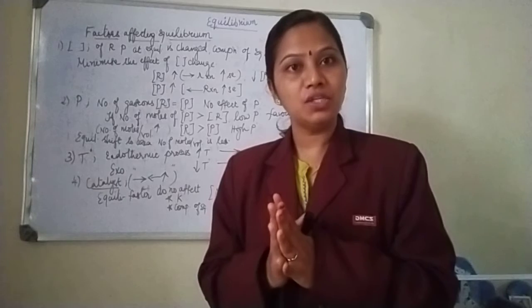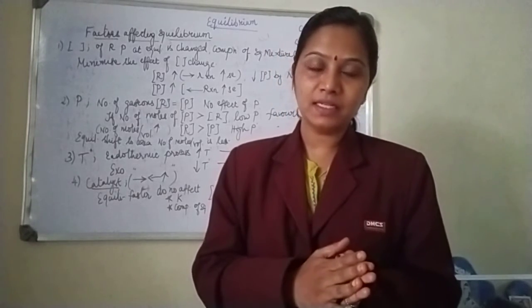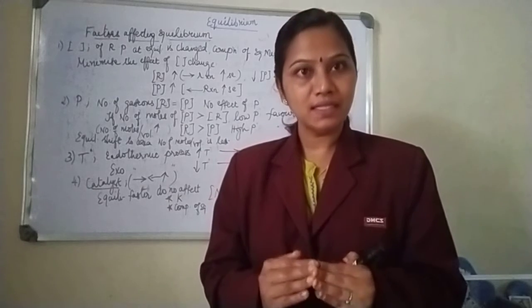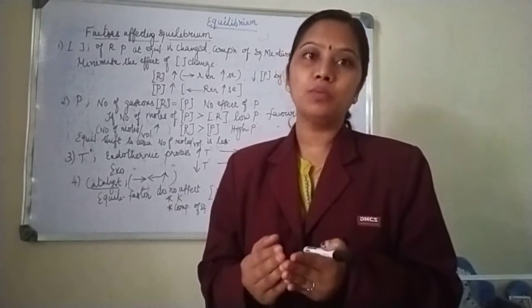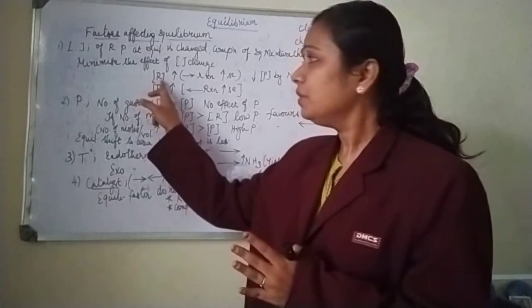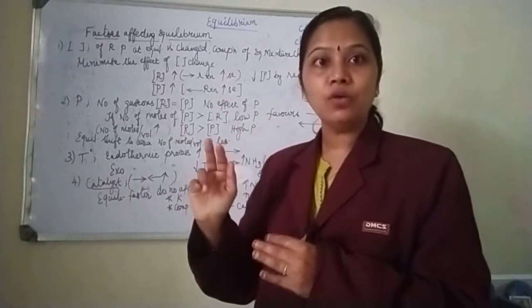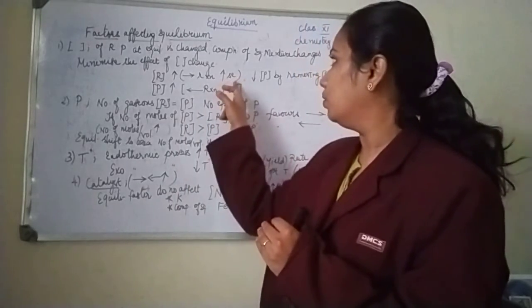Why is there a change in the equilibrium mixture? Since there is a change in the reactant and product, in order to minimize this effect, the change in the composition of the equilibrium mixture happens. So if the concentration of reactant is more, then the rate of forward reaction is more.